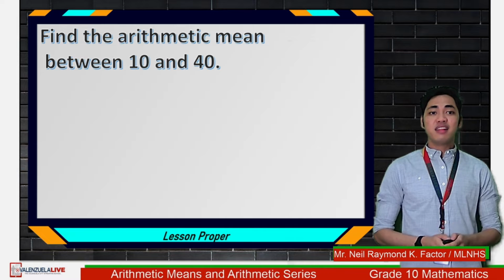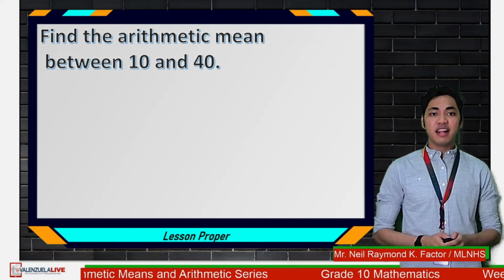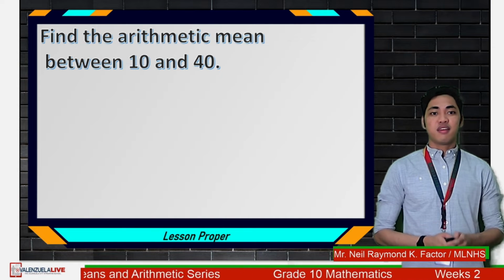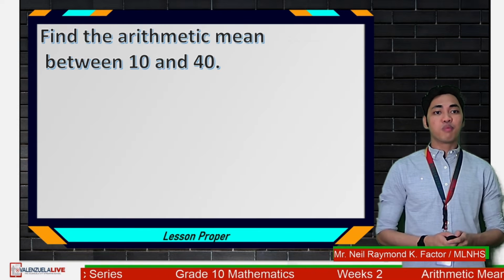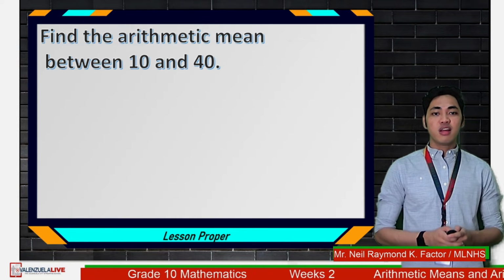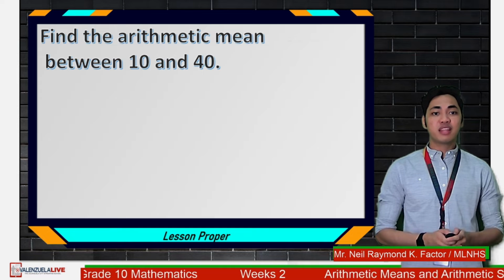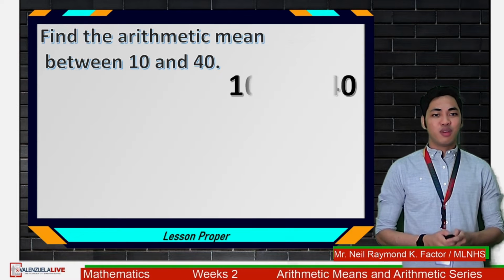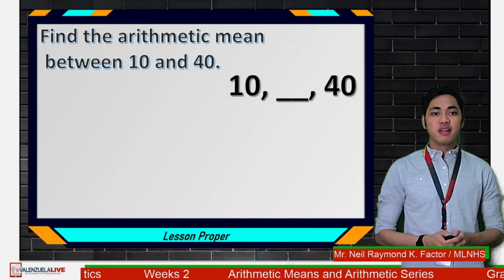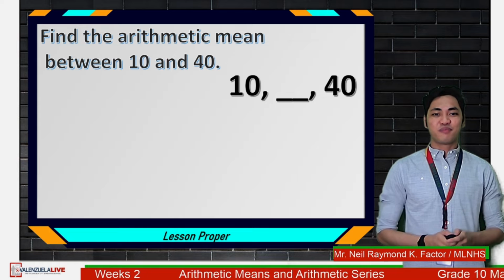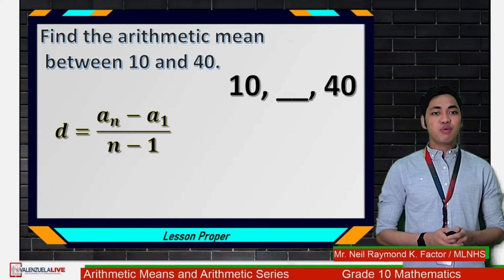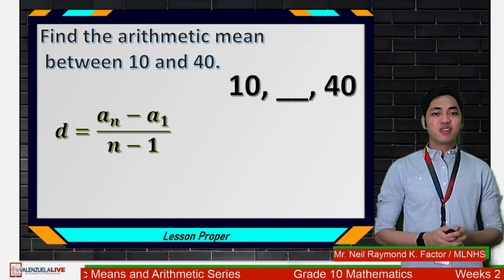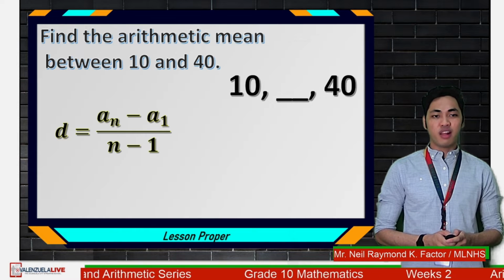So let us find the arithmetic mean between 10 and 40. This simply means that we need to insert one term between 10 and 40 to be able to have an arithmetic sequence. To illustrate, we have 10, blank, 40. Using our formula, we have D is equal to A sub n minus A sub 1 all over n minus 1.